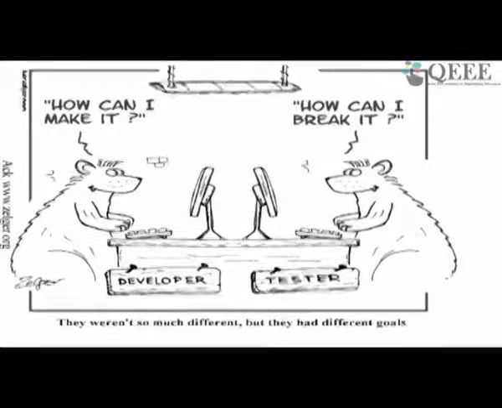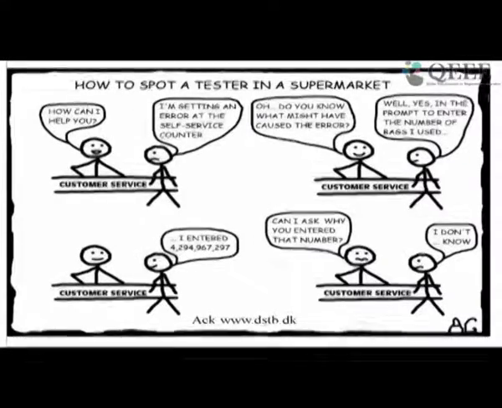He is just concentrating on breaking the code, and as soon as he breaks it, he says that the code has a problem and passes it on to the developer, and the developer again makes it. So these are the two perspectives of the developer versus the tester. And testing requires special skills.